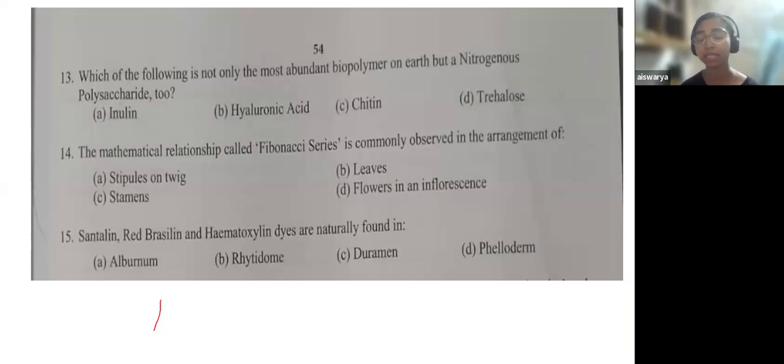Here also you can come to the answer in different manners. But the answer here is C, it is chitin. Chitin is the most abundant biopolymer on Earth among the four given options. Trehalose, hyaluronic acid, and inulin are all polysaccharides, and they do not contain nitrogen in them. Chitin is the only polysaccharide which has nitrogen in it. So chitin is the answer.